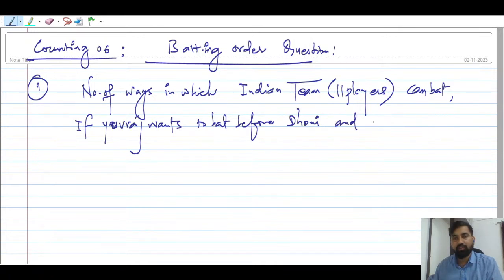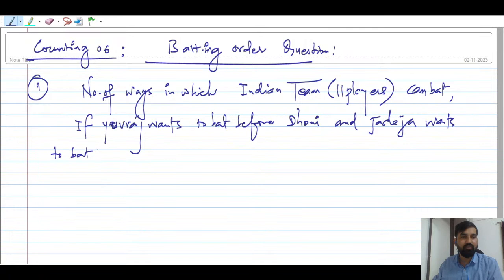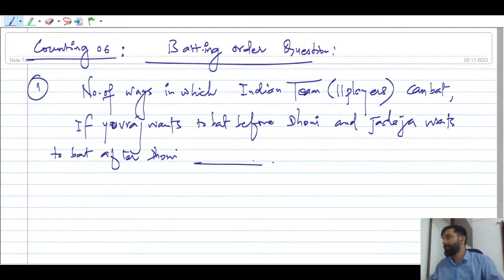Jadeja wants to bat after Dhoni. What is the answer for this question? So what is the question here? Number of ways in which the Indian team's 11 players can bat. There are 11 players, they have to bat. If Yuvraj wants to bat before Dhoni and Jadeja wants to bat after Dhoni, how many ways are there? Can somebody answer this question quickly? Please answer fast.